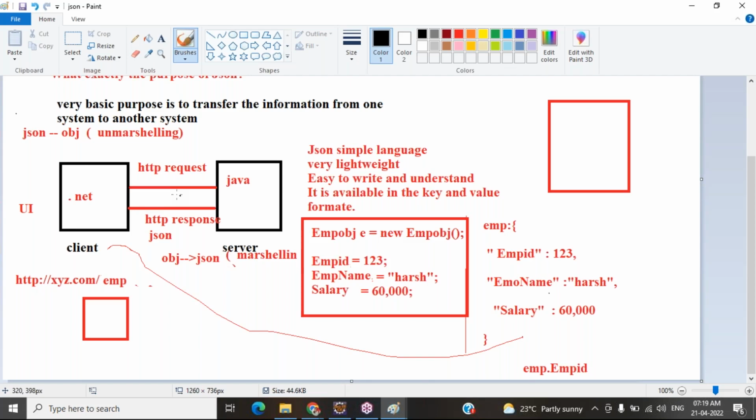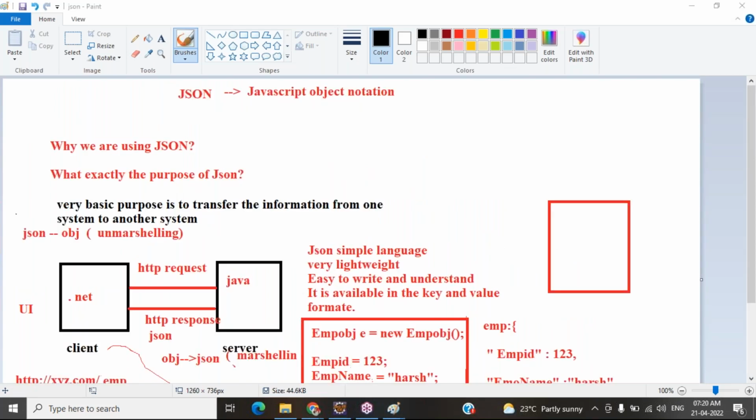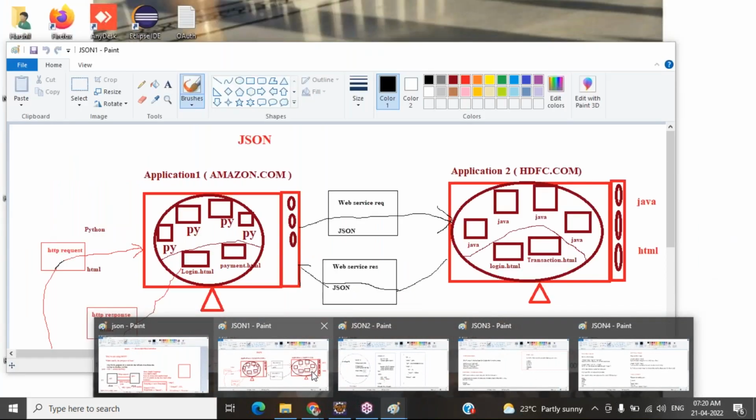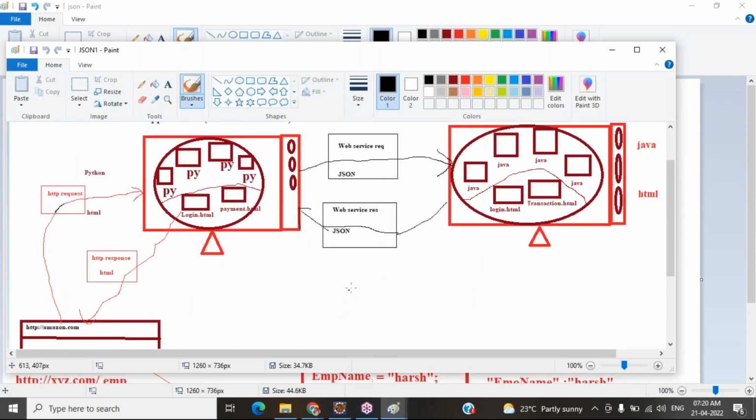Okay, so now, okay, what JSON is is done, and this is the same thing that I have explained now. The same thing we are explaining here also.